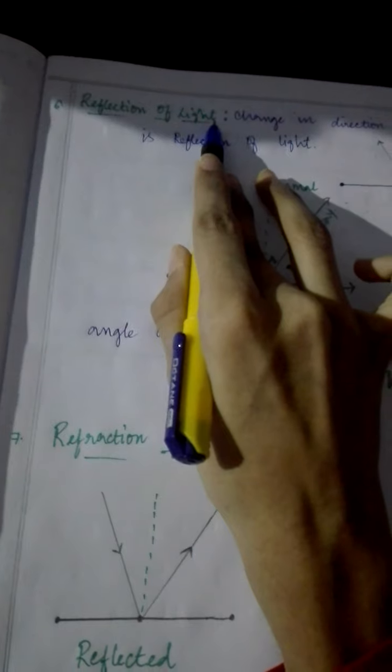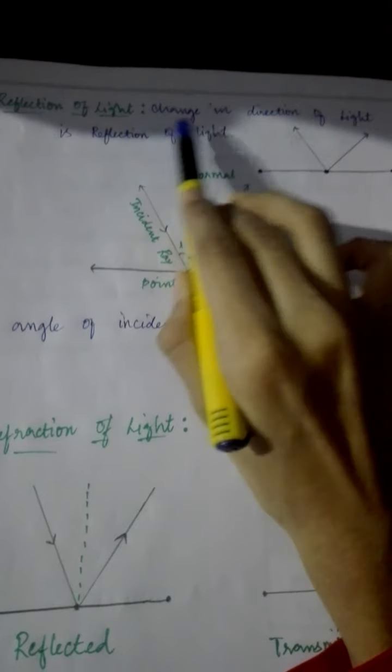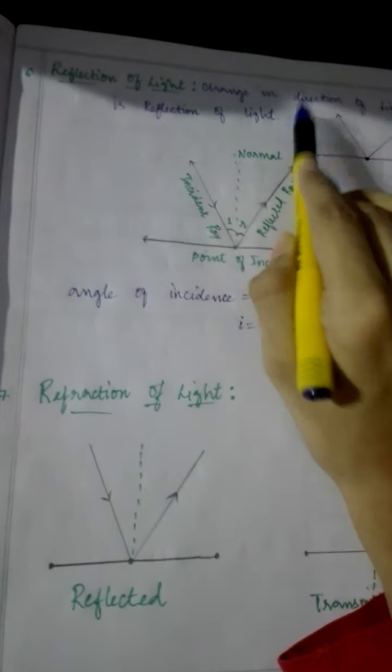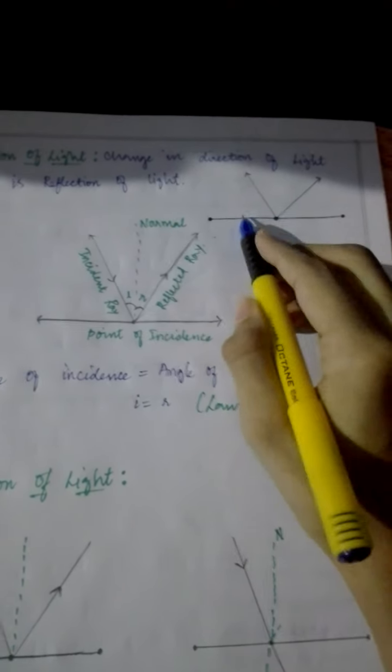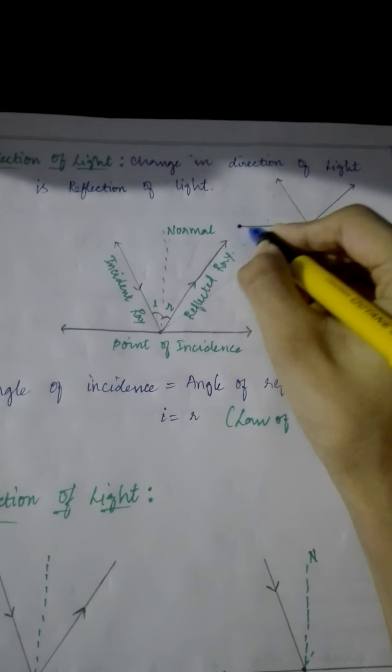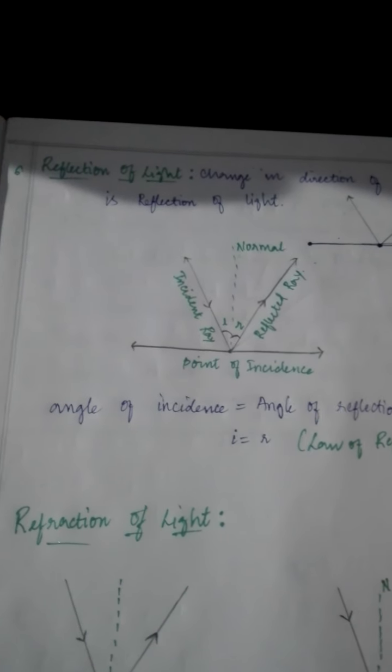What is refraction of light, children? Once again I'm repeating: change in direction of light is called reflection of light. Okay, children, now we are going to see this.